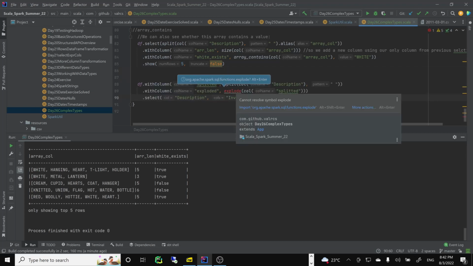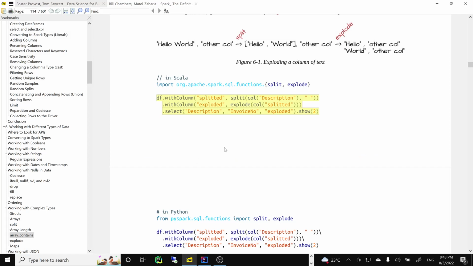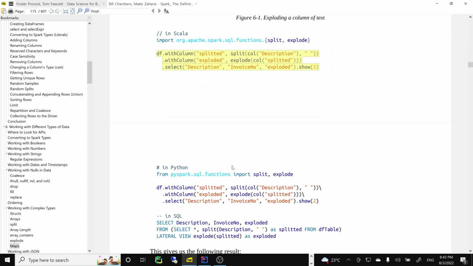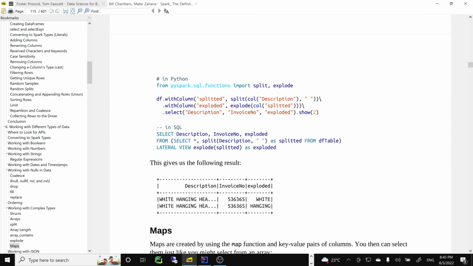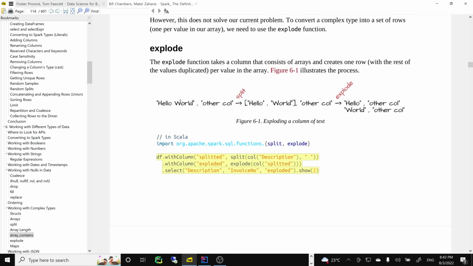Explode, I need of course import, that's natural. Right, so explode, new row for each element in the given array or map column. That's very interesting. So a new row for each element. So this will be quite interesting, right? It should be an explosion. Yes, it's an explosion. So how else would you do this? You explode in each row, so you create a new row. So this is quite interesting. So explosion.